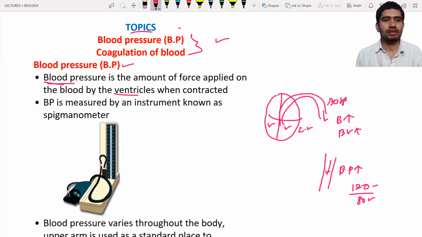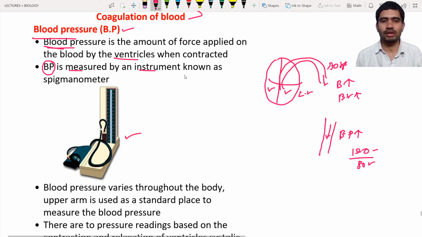Next, BP is also known as blood pressure. Instead of writing the whole word, we are mentioning BP. BP means blood pressure. It is measured by an instrument known as a sphygmomanometer. Here in this diagram you can see the sphygmomanometer. This sphygmomanometer is used to check the BP.